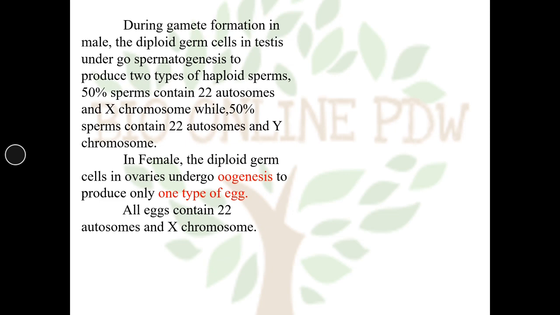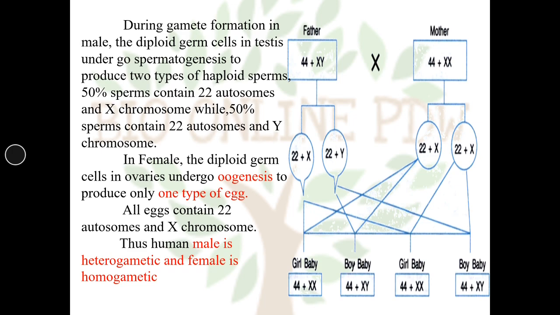In female, the diploid germ cells in the ovary undergo oogenesis, meiosis, to produce only one type of egg. All eggs contain 22 autosomes and an X chromosome. Thus, in human, male is heterogametic and female is homogametic.